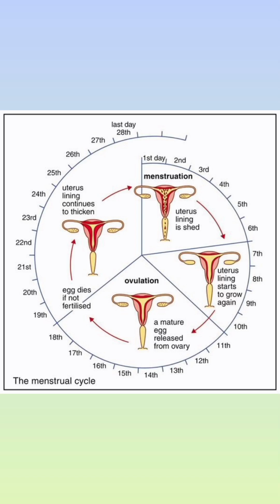In this video, we are going to discuss the menstrual cycle. Menstrual cycle is defined as a series of cyclic changes that occur in the reproductive system of female primates, that is, monkey, ape, and human beings.